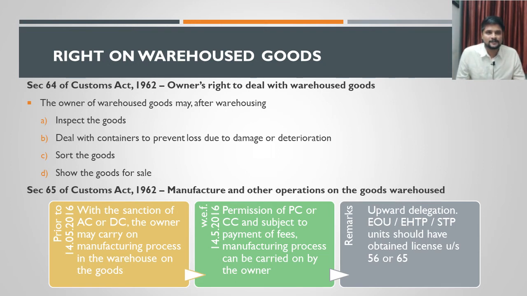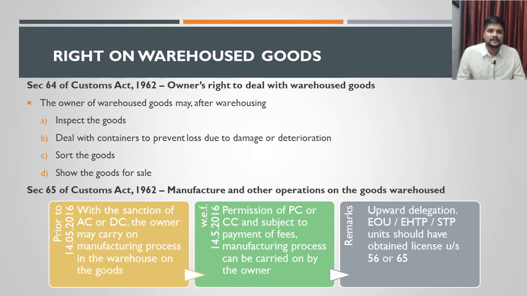One time period is prior to 14th May 2016. I told you one amendment has come in this case, but prior to 14th May 2016, the manufacturing operations can happen with the sanction of AC or DC. Assistant Commissioner or Deputy Commissioner is empowered to authorize the person to undertake any manufacturing operations inside the warehouse.